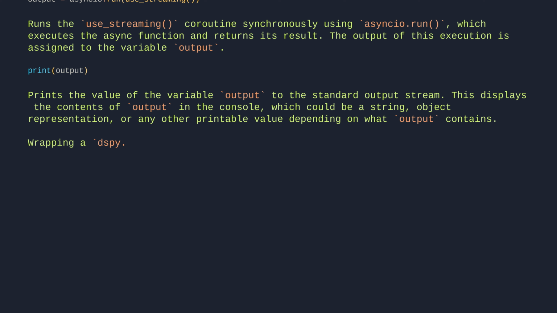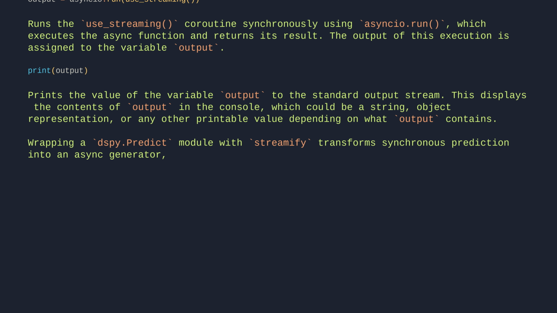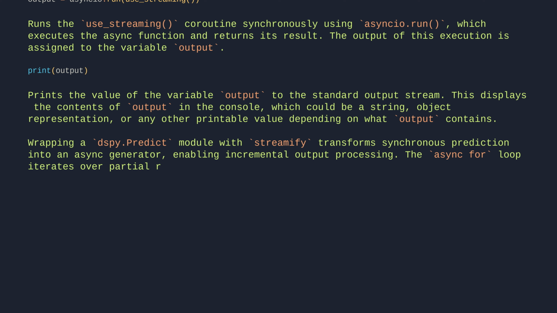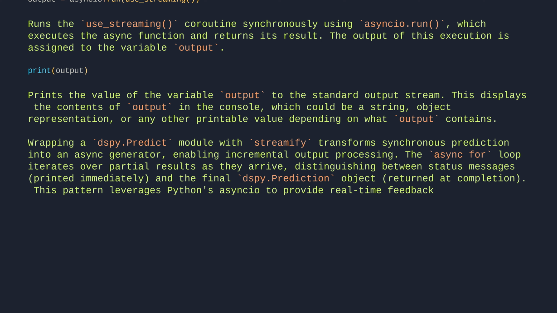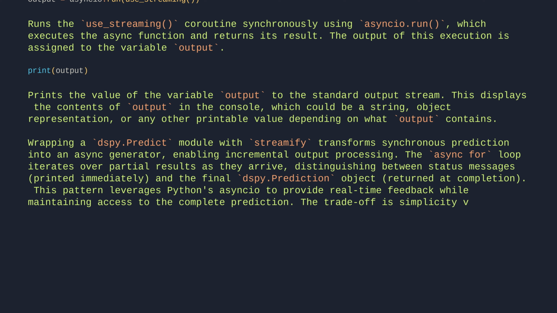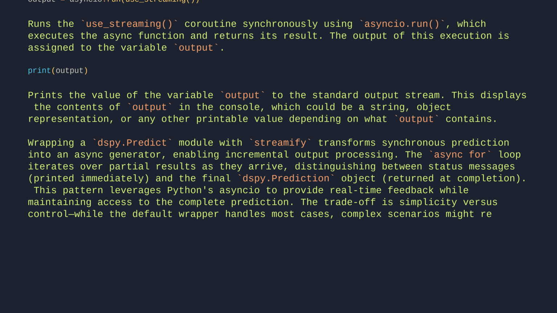Wrapping a dspy.Predict module with streamify transforms synchronous prediction into an async generator, enabling incremental output processing. The async for loop iterates over partial results as they arrive, distinguishing between status messages printed immediately and the final dspy.Prediction object returned at completion. This pattern leverages Python's Asyncio to provide real-time feedback while maintaining access to the complete prediction. The trade-off is simplicity versus control. While the default wrapper handles most cases, complex scenarios might require custom stream listeners for granular output handling.